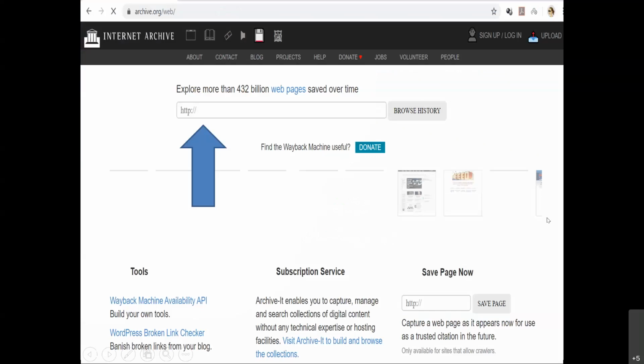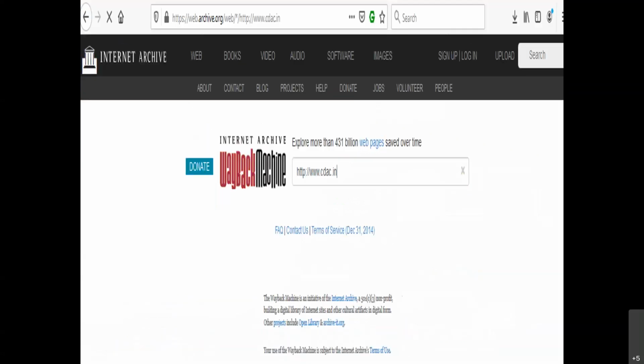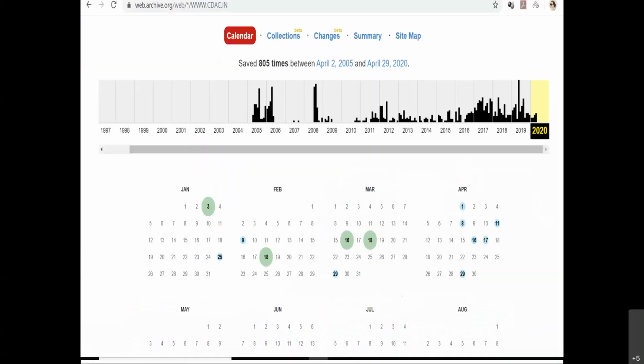So this is your Wayback Machine. Here it is asking you to provide the domain name or the URL of the website you want to browse. Just pass any target here and click on browse history, and it will provide you a sort of calendar page.